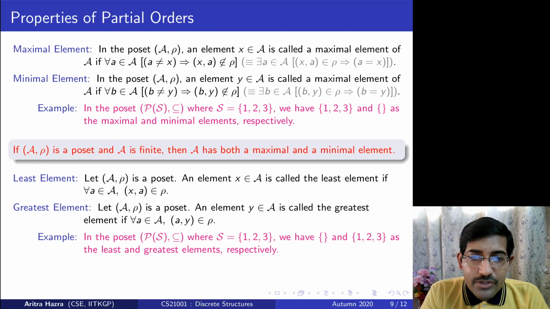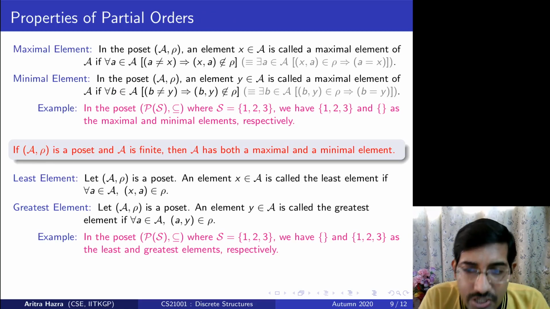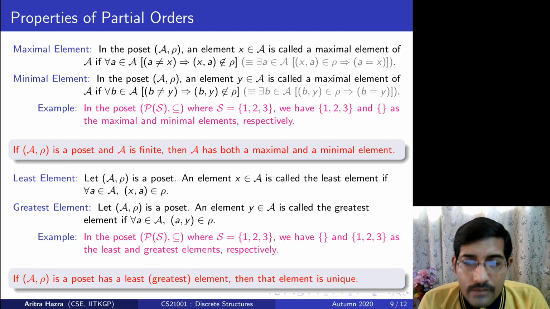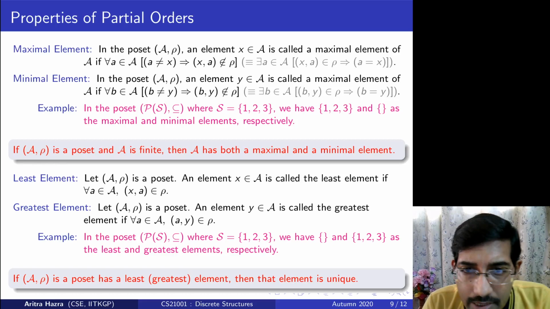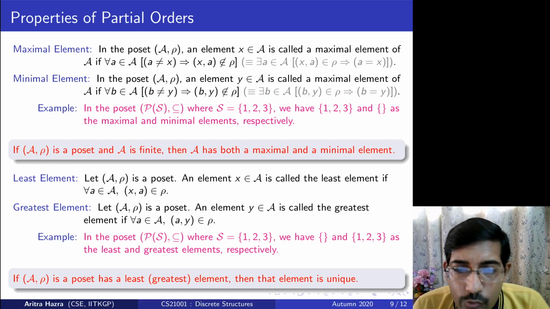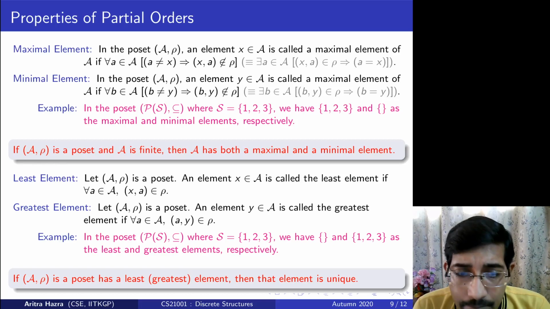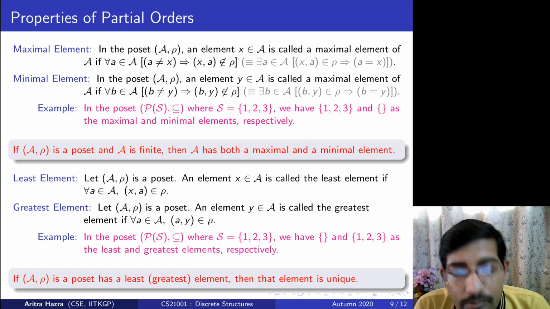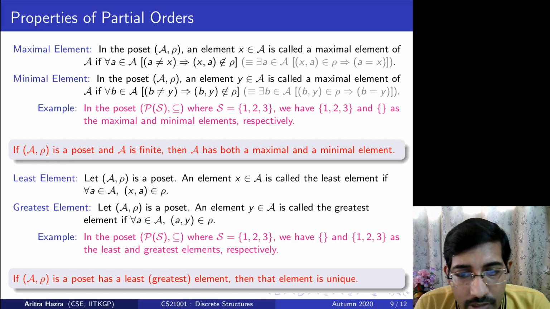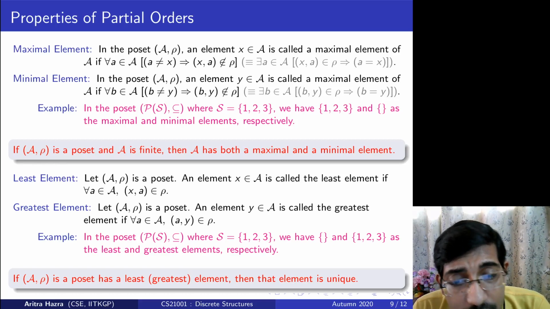So here the least and the greatest elements are the null set and {1, 2, 3}. A similar property is valid here. Let's say that a poset has a least or greatest element, then that element is unique. Let us prove it for the least element; the greatest element will be proven in a similar vein. Assume for contradiction that the element is not unique. So I have 2 least elements, let's say L1 and L2.